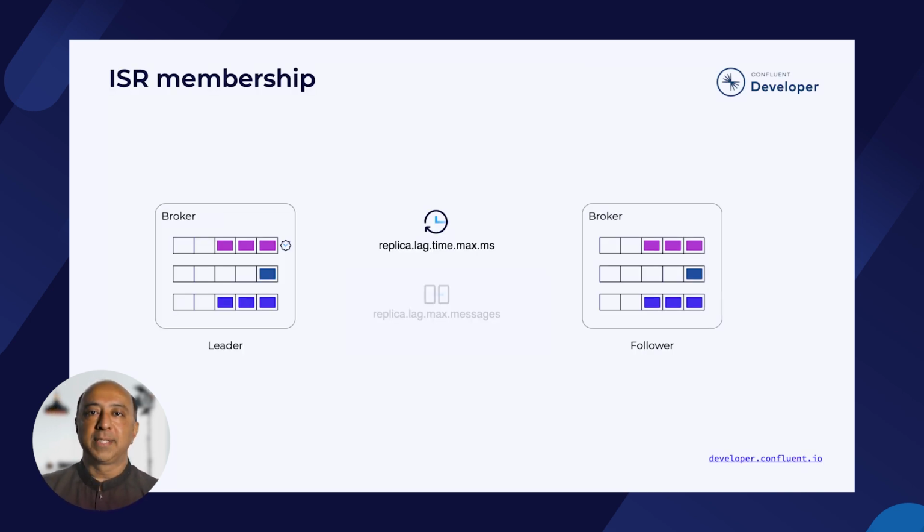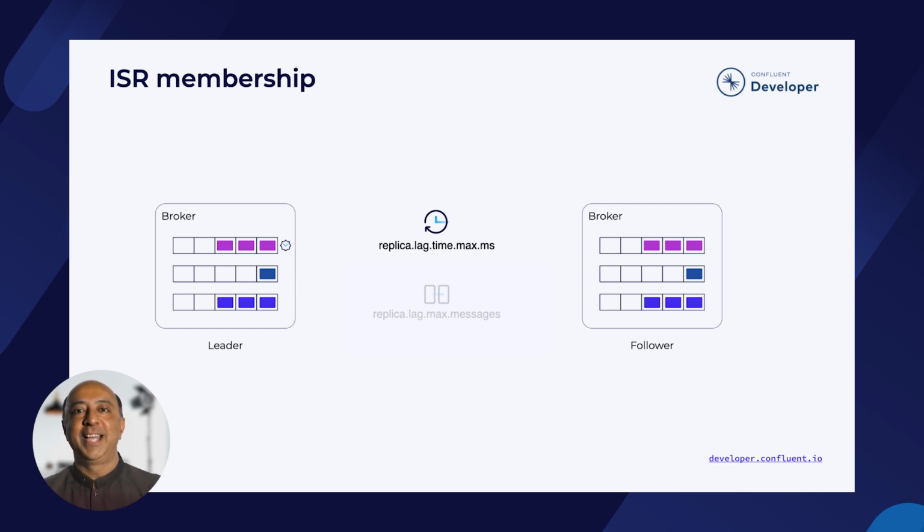Replica lag time max milliseconds is the critical setting for deciding whether a broker should be booted from the ISR list or not. If a replica has not caught up to the leader in this much time, then that replica is no longer in the ISR. Setting this value higher will allow us to give replicas more time to catch up and not give us false positives when a broker is temporarily unable to keep up. Setting it lower will allow us to detect failures faster. What we choose really depends on the business needs of our application.